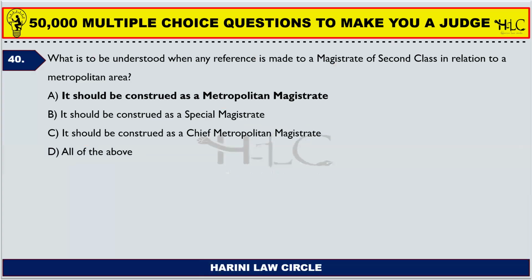What is to be understood when any reference is made to a magistrate of the second class in relation to a metropolitan area? A magistrate of the second class in a metropolitan area should be referred to as a metropolitan magistrate. So metropolitan magistrate is a wider term which includes metropolitan magistrates of the first class and second class.